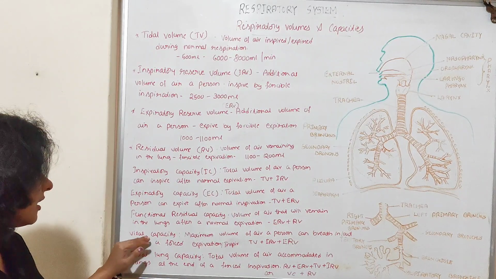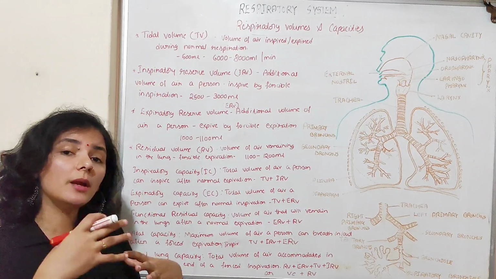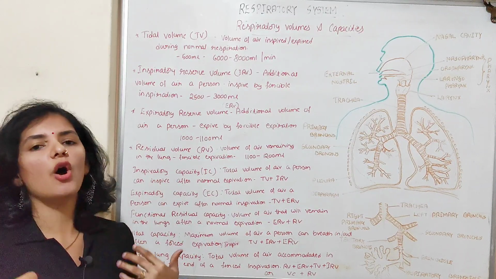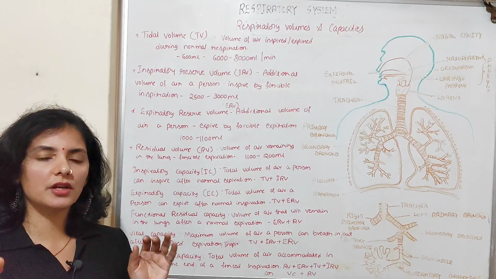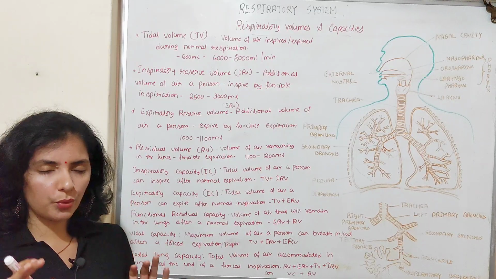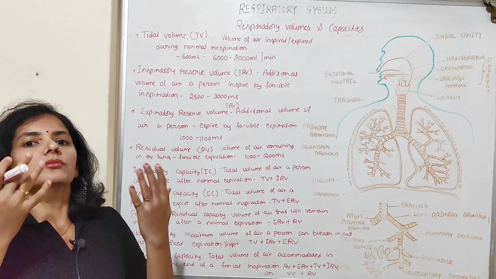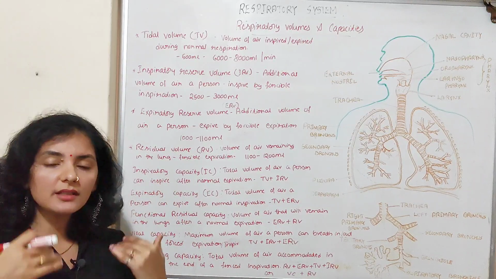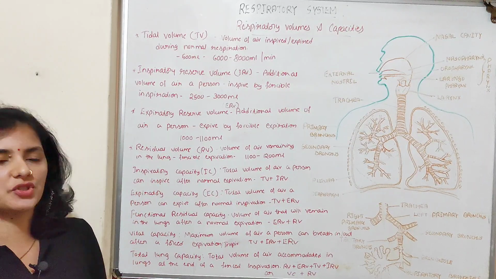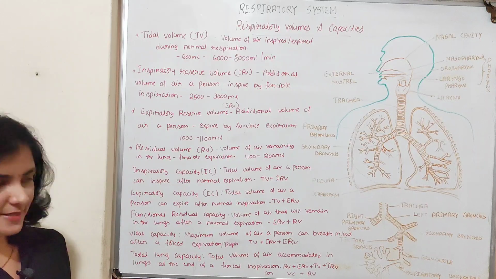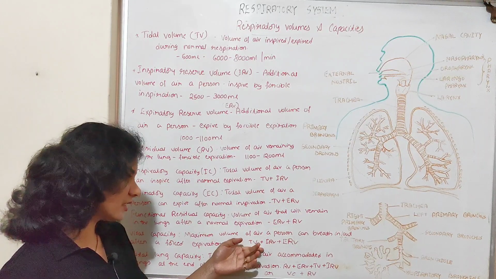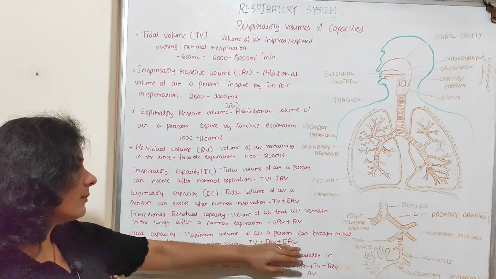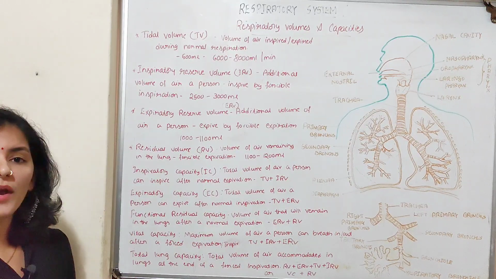So that is nothing but the vital capacity. Whatever the amount of air you can take in or breathe in after forcible expiration is nothing but the vital capacity, and obviously it includes TV, IRV and ERV. So TV plus IRV plus ERV is nothing but the vital capacity.